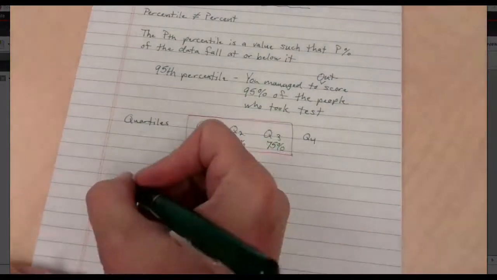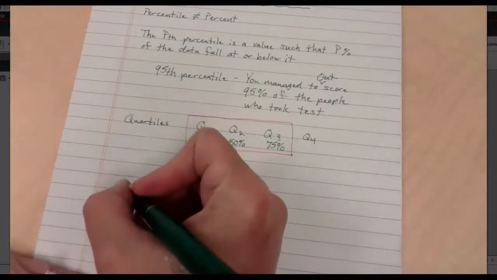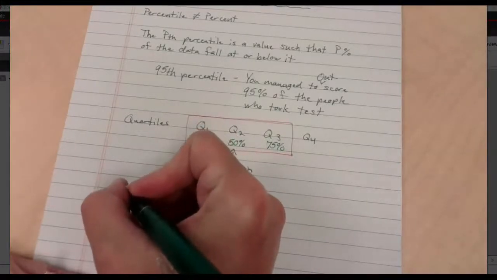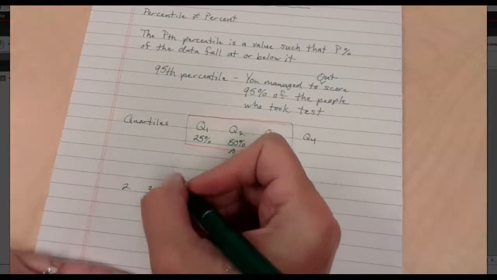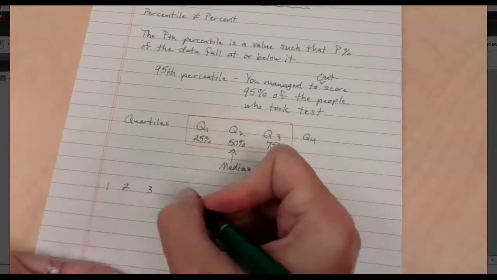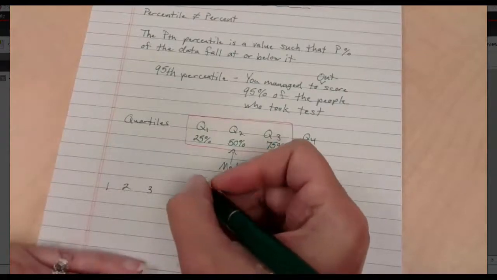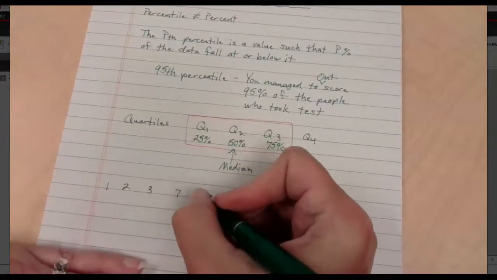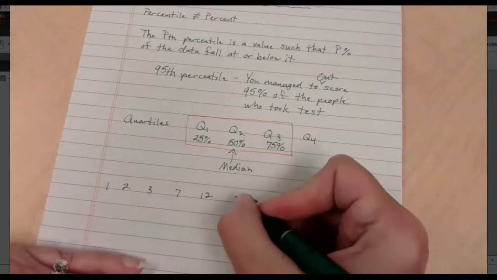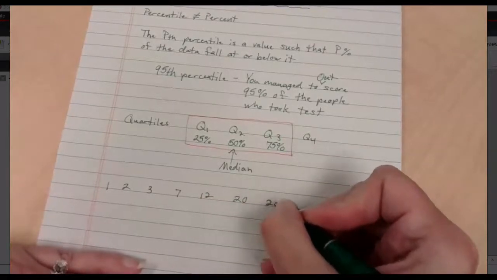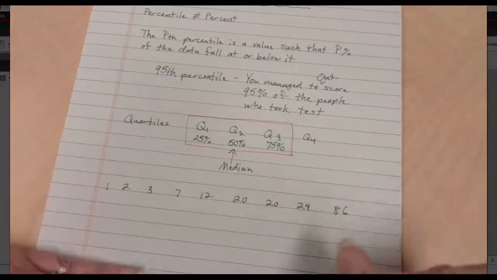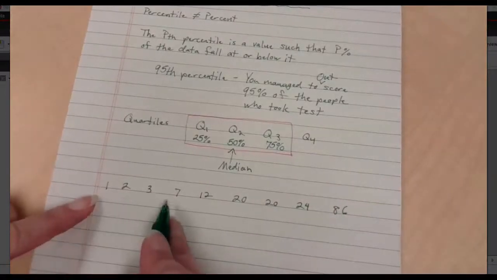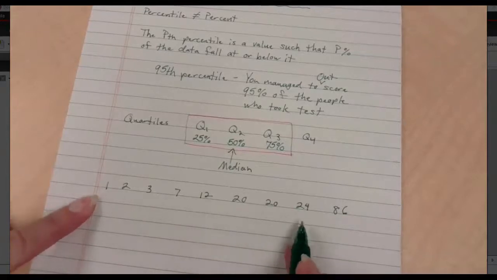I'm going to take a set of numbers that I've been using a lot lately, and I'm going to attempt to put them in order here. So the numbers are 1, 2, 3. The next number is 7, and then we've got a 12, a 20, a 20, a 24, and an 86. All right, this is my set of numbers right here: 1, 2, 3, 7, 12, 20, 20, 24, 86.